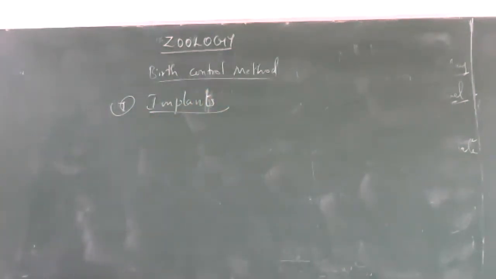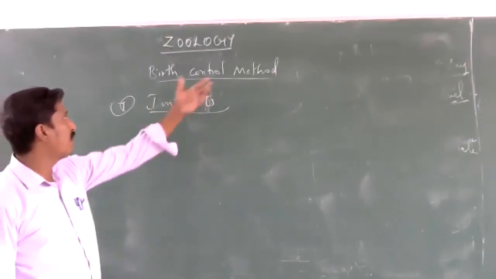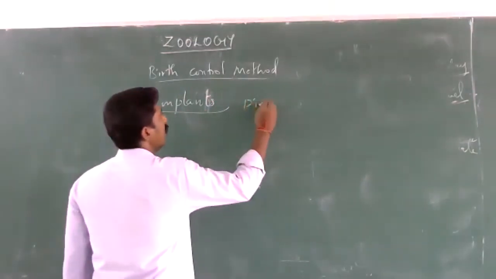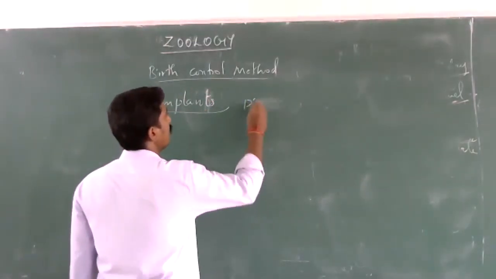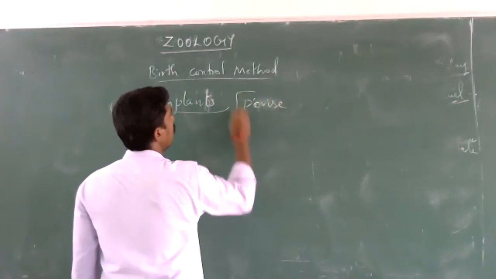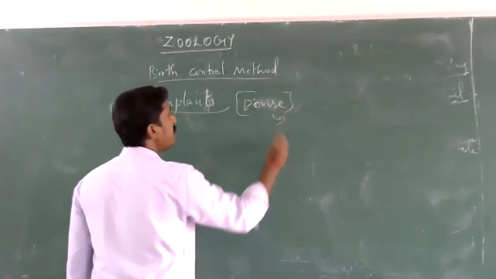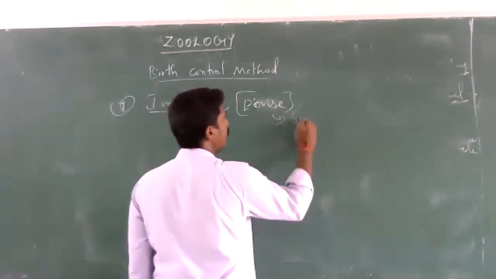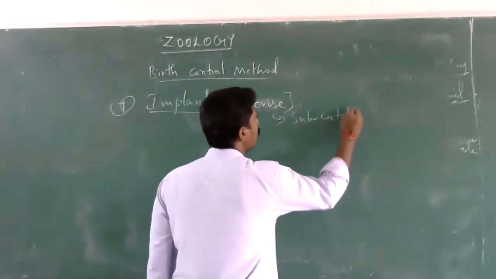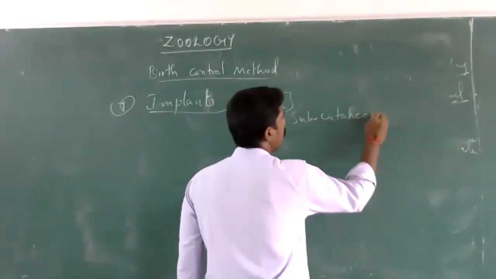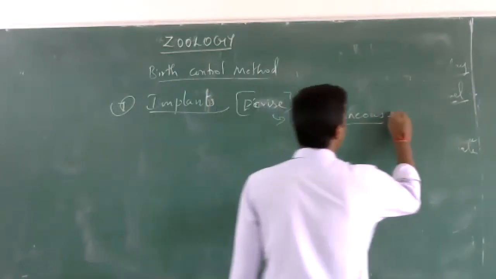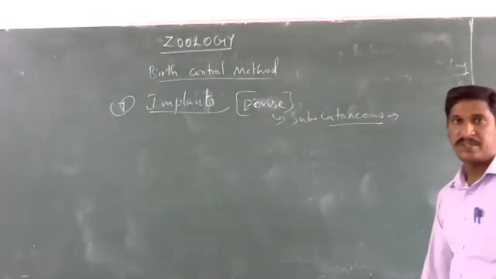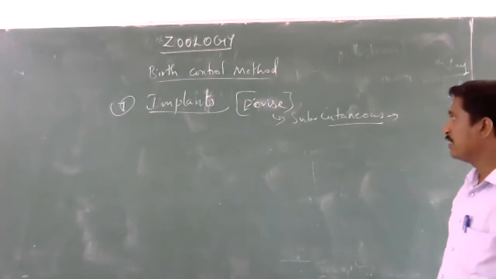So implants are the next type of contraceptive method. An implant is a device that is inserted subcutaneously into our body. It gives contraception, that is, protection against pregnancy.